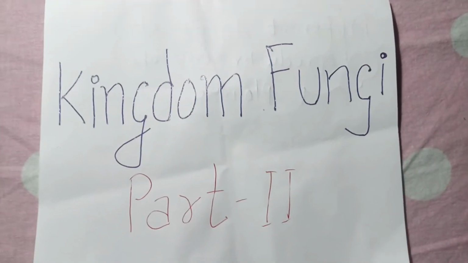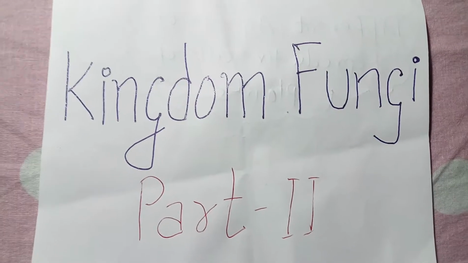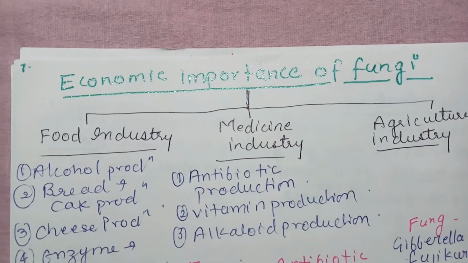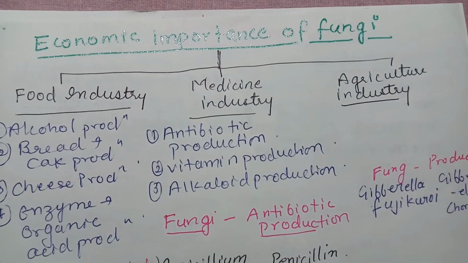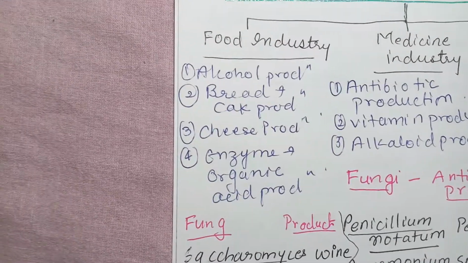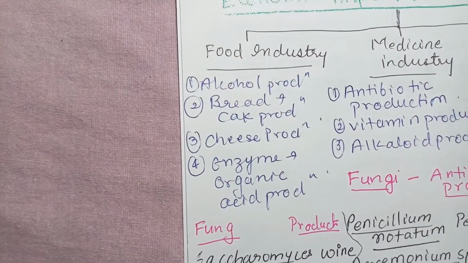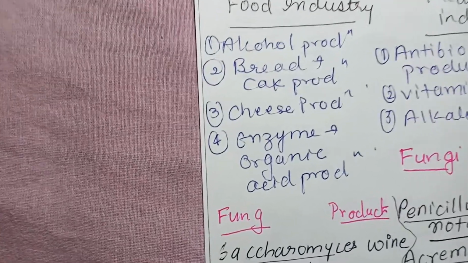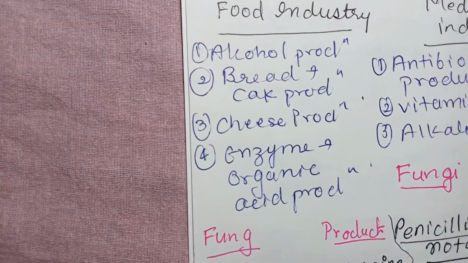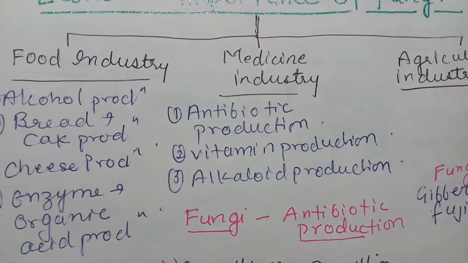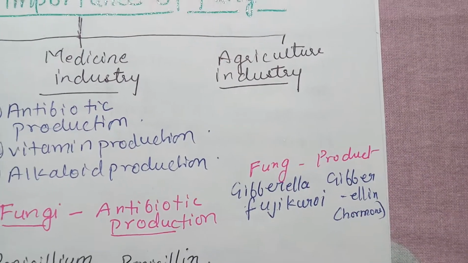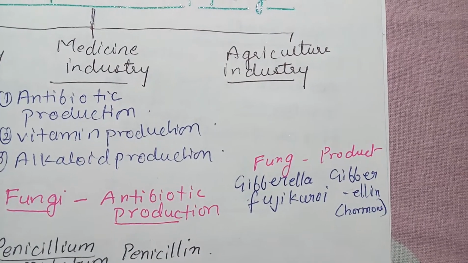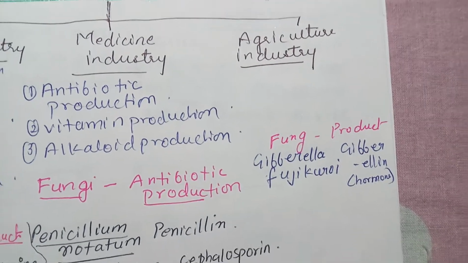Dear student, we will continue with fungi in part 2, kingdom fungi. Now we will see what is the economic importance of fungi. So fungi are widely used in food industries, medicine industries and agriculture industries. In food industries, in alcohol production, bread and cake production, cheese production, enzyme and organic acid production. In medicine, antibiotic production, vitamin production and alkaloid production. In agriculture industries as a biological control agent and in the production of certain growth hormones.